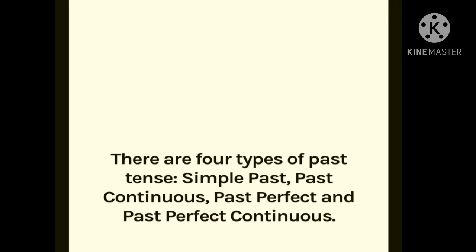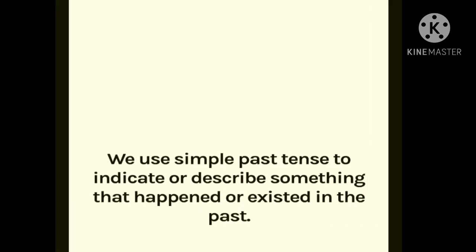There are four types of past tenses: simple past, past continuous, past perfect and past perfect continuous. We use simple past tense to indicate or describe something that happened or existed in the past. I hope you understood the simple past tense.